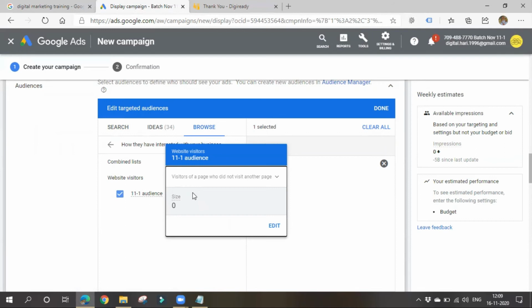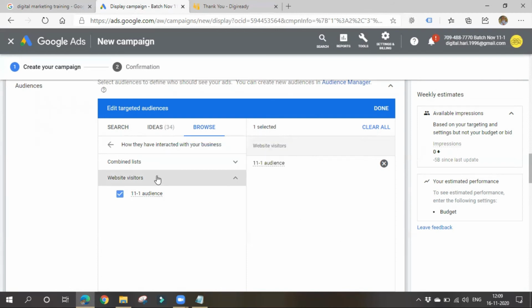After placing conversion tracking code, please wait for 3 to 4 days. It will track some data from your website, who are visiting your site, how many people converted. From that you can create a remarketing list, based on the conditions you need, and then you can target your required audience. As I have created only website visitors, it is showing me like that.